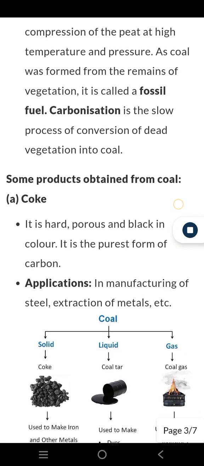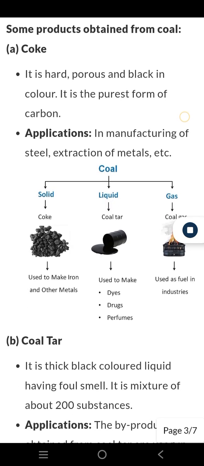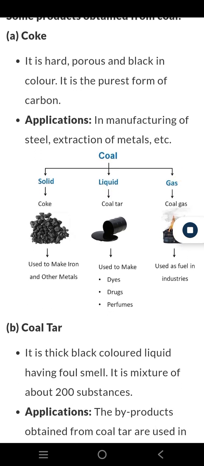Some products obtained from coal. A. Coke. It is hard, porous and black in color. It is the purest form of carbon. Applications: in manufacturing of steel, extraction of metals, etc.